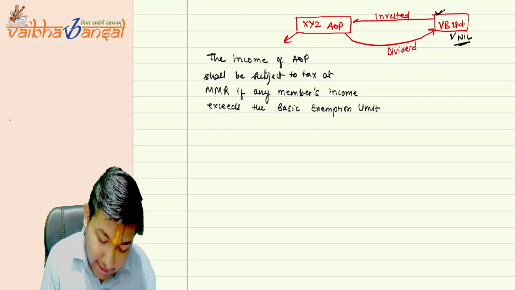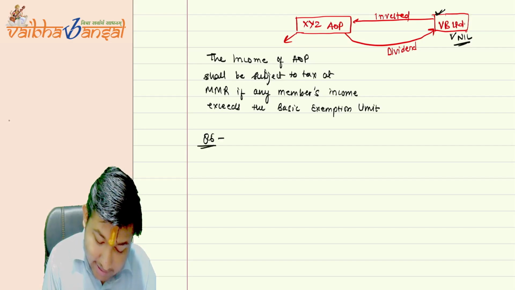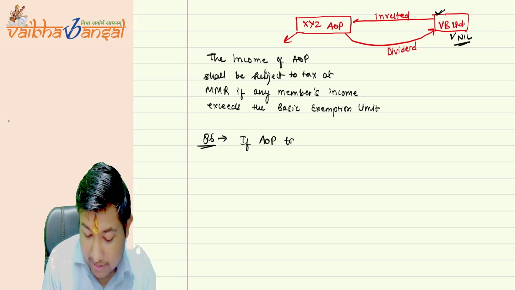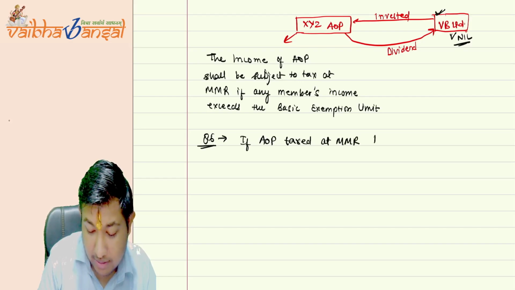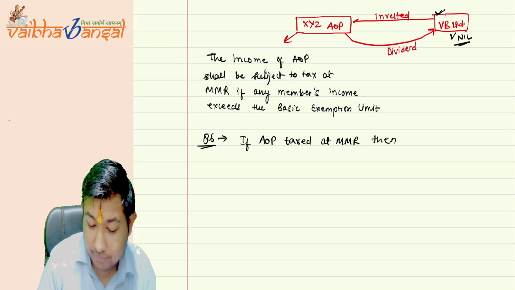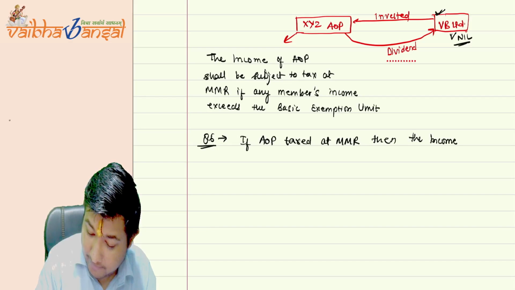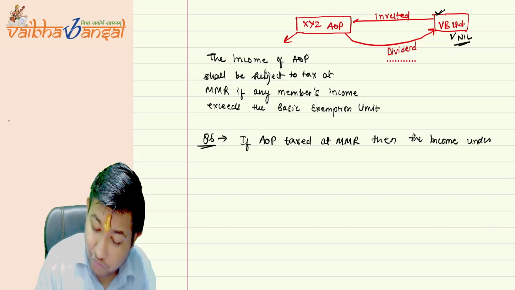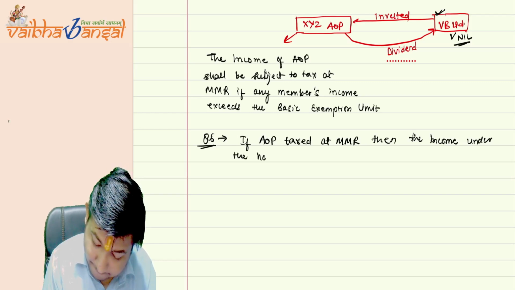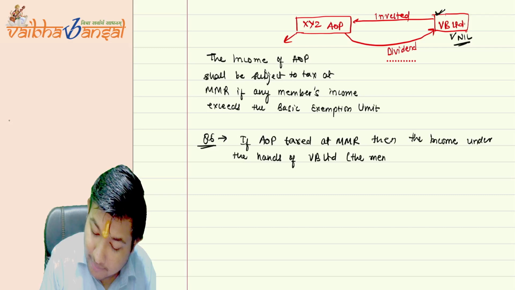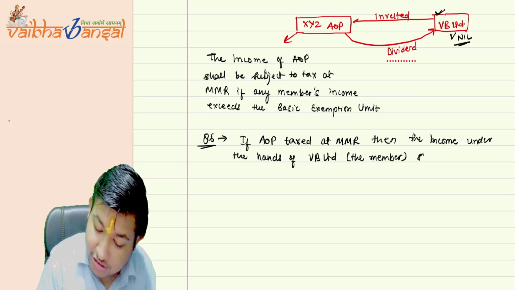And then section 86 says that if the AOP is taxed at MMR, then the income under the hands of VV Limited, the member, shall be exempt.